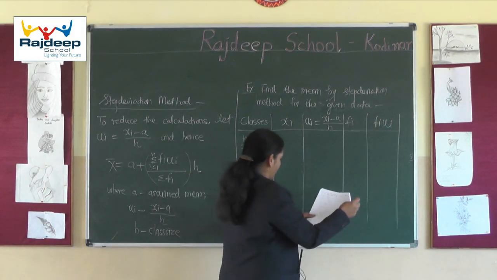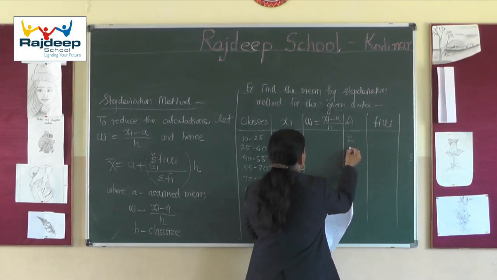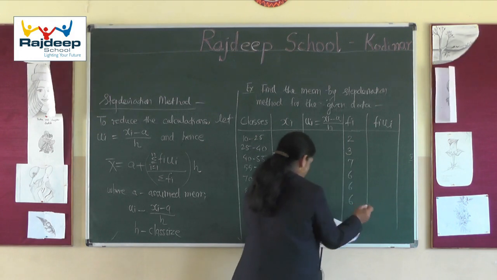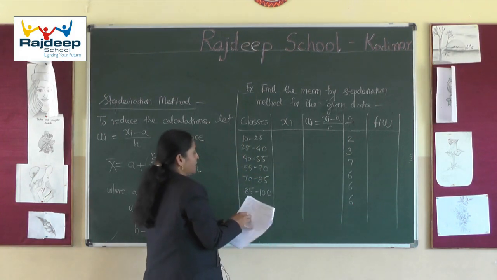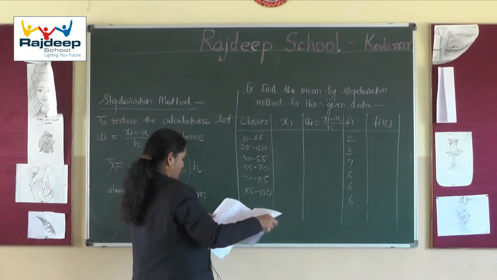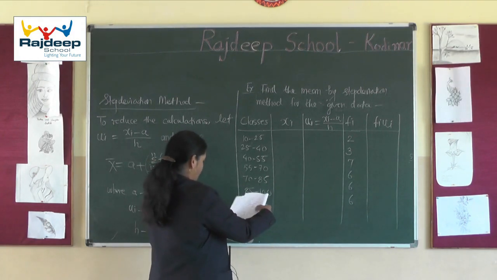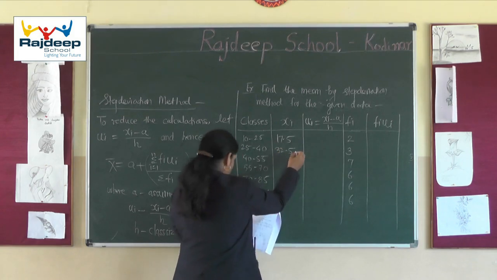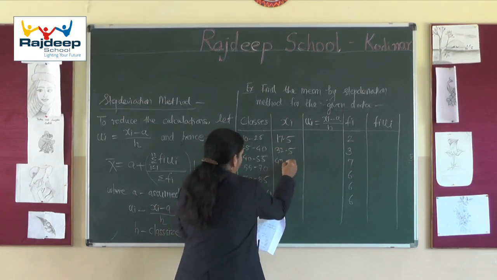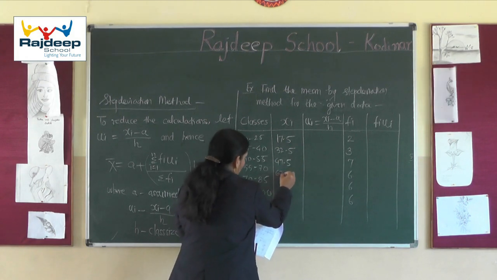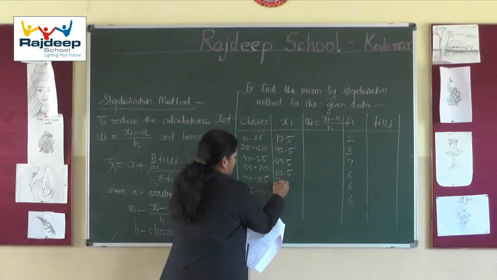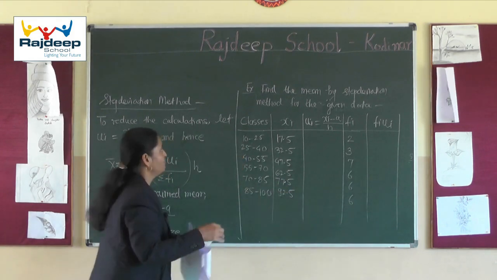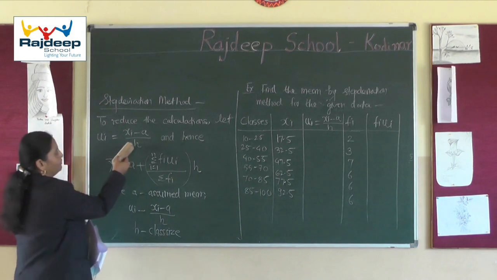So frequencies I am writing, they are 2, 3, 7, 6, 6 and 6. So xi values already, this sum we have done. So xi values are 17.5, 32.5, 47.5, 62.5, 77.5 and 92.5. So what we have to do now, students? We have to